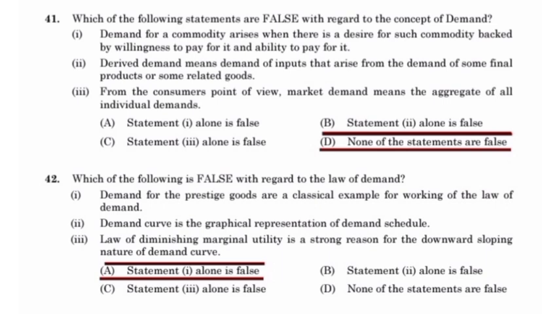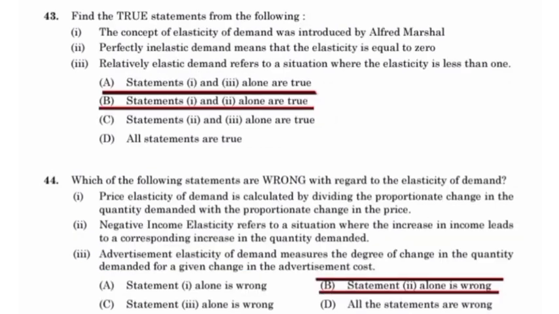Which of the following is false with regard to the law of demand? Statement 1 alone is false. Demand curve is the graphical representation of the demand schedule. The law of diminishing marginal utility is a strong reason for the downward sloping nature of the demand curve. Find the true statement from the following. Statements 1 and 2 are true.